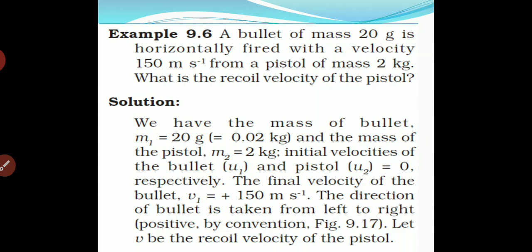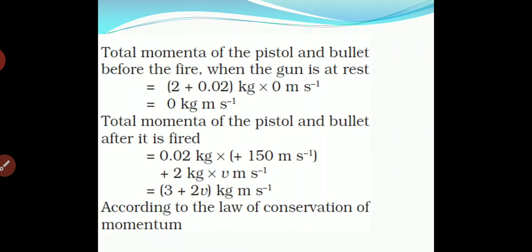Further, its final velocity: the final velocity of the bullet is given as 150 meters per second, and we have taken it positive. So the pistol velocity will be negative, because it is opposite to the fired bullet.